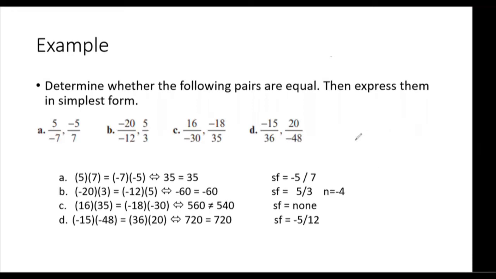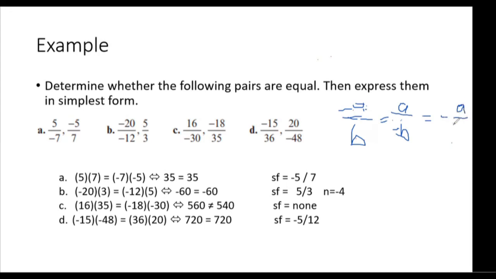So, pwede nating sabihin na ang negative A over B is the same as A over negative B. At parehas din yan sa negative na nasa middle ng ating rational number, negative A over B. Yan.